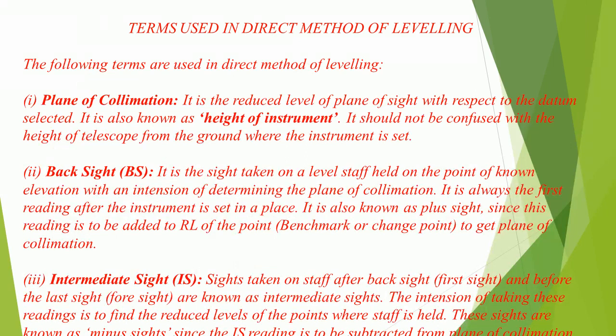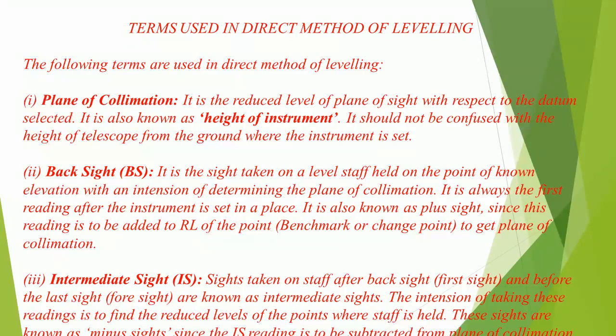Terms used in direct method of leveling. The following terms are used in direct method of leveling. 1. Plane of collimation. It is the reduced level of plane of sight with respect to the datum selected. It is also known as height of instrument.